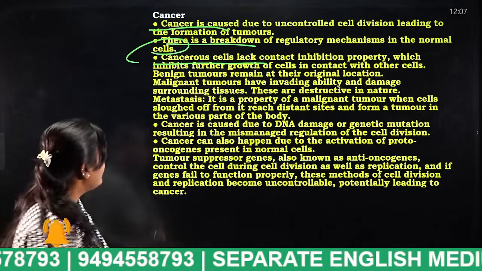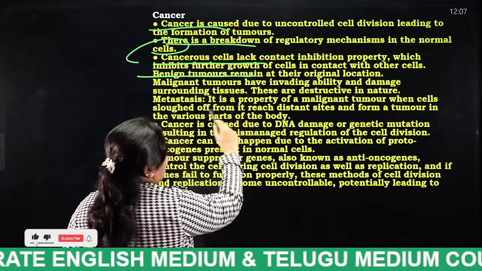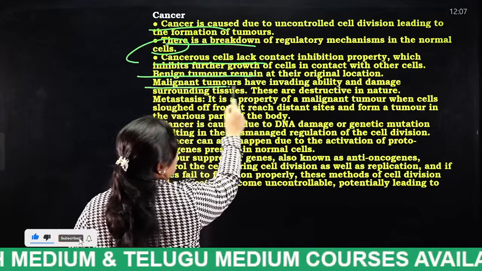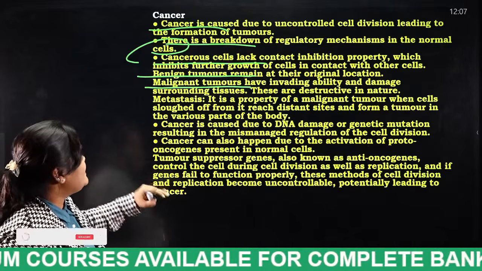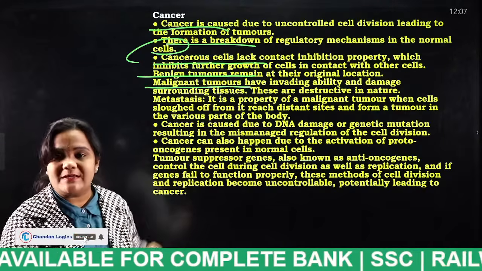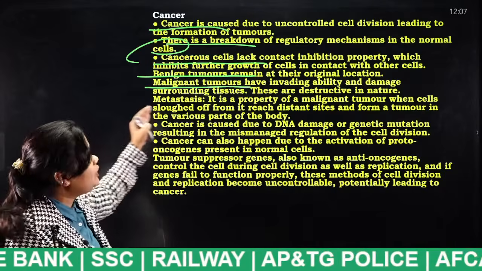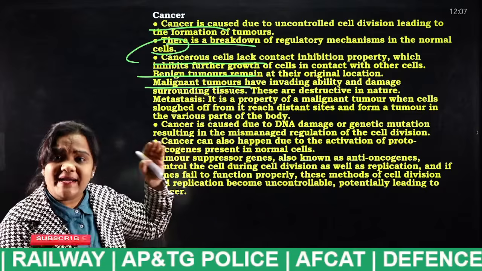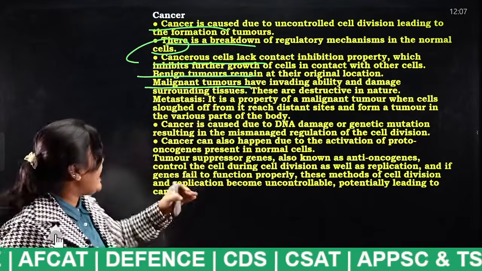Cancer. Next, benign tumors remain at their original location. Malignant tumors have invading ability and damage surrounding tissues. So in cancer, there are types of tumors. Benign tumors remain in the same location only, where the cell is affected.